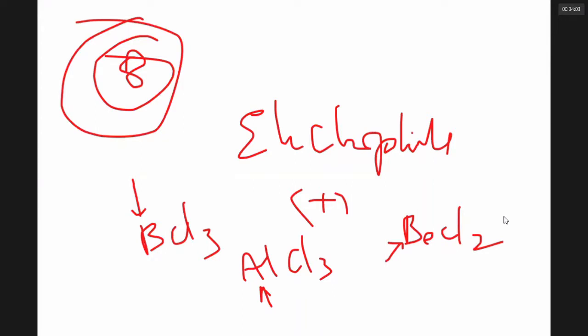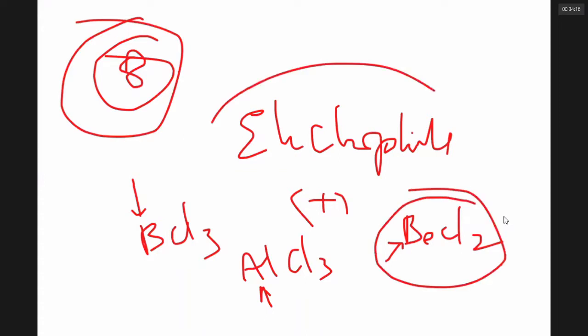Amma, 2 electrons, please. I have only 6. Give me 2. I will be 8. Beryllium says, Amma, I have only 4. Please give me 4. I will be happy that way. These are all electron beggars. They are also electrophiles. So electrophiles are of 2 categories: those which have positive charge or those which have electron deficiency.